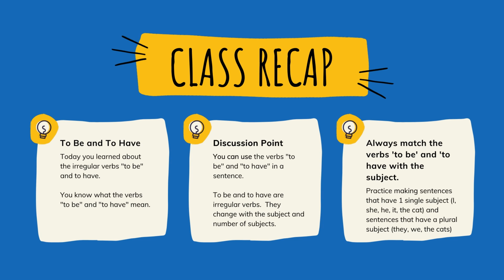Today we learned about irregular verbs to be and to have. You know what the verbs to be and to have mean. You can use the verbs to be and to have in a sentence. To be and to have are irregular verbs. They change with the subject and the number of subjects. Always match the verbs to be and to have with the subject.